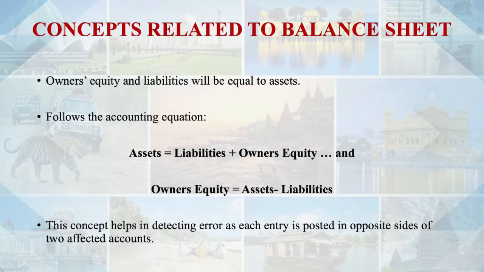So if there is any kind of error, if you have not followed the dual aspect, if you have not made a dual entry of debit and credit, if you have missed anything, then definitely your balance sheet is not going to tally. That is, your asset side will not be equal to your liability side, and definitely then we can say yes, there is some error. Why? Because the accounting equation does not match. It means there was some error, and if there is some error, definitely the dual aspect has not been followed. So this concept helps us to find out whether we have committed some error in preparing the accounts or not.